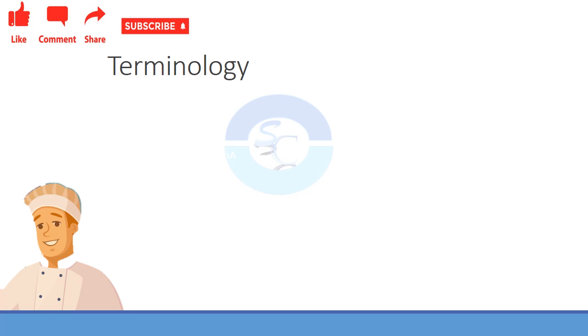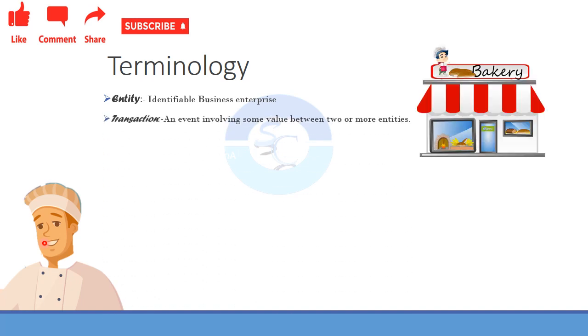So now I will be familiarizing you with the terminologies. The first terminology is the entity. Entity means the identifiable business enterprise. When it comes to our story, it is the bakery man's bakery. So that is a particular organization.